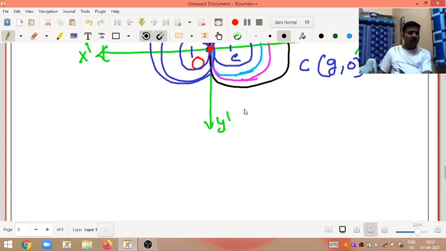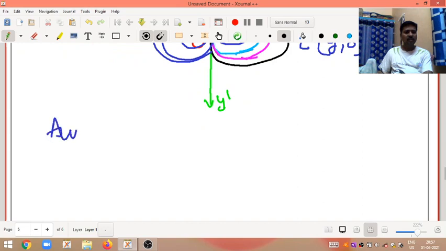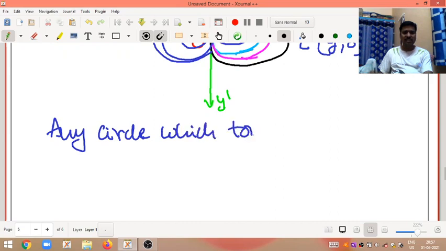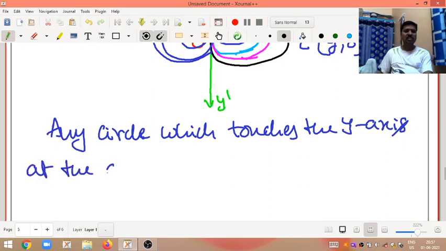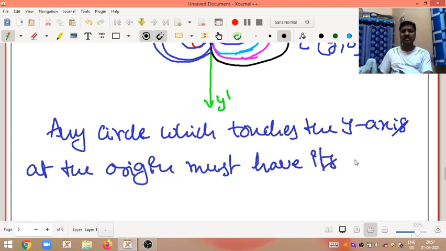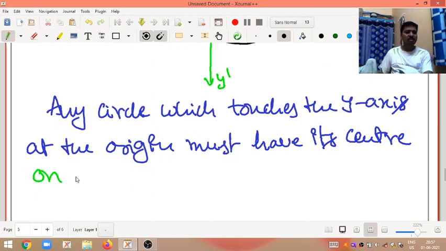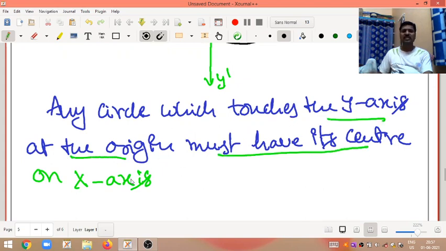Now we all know that any circle which touches the y-axis at the origin must have its center on the x-axis.